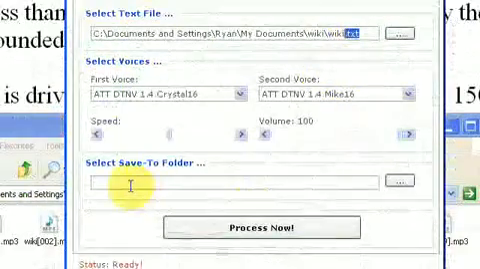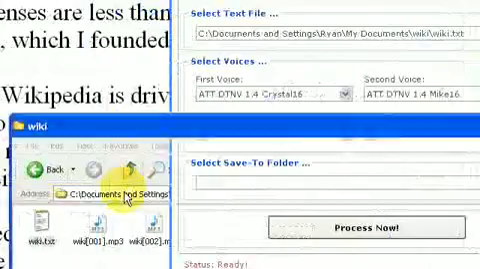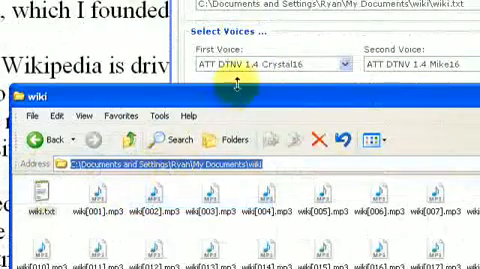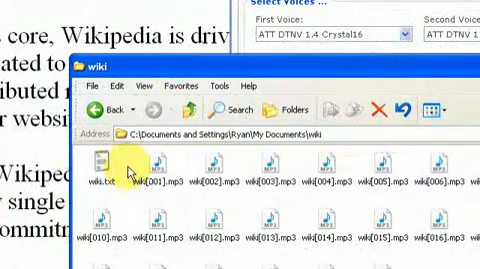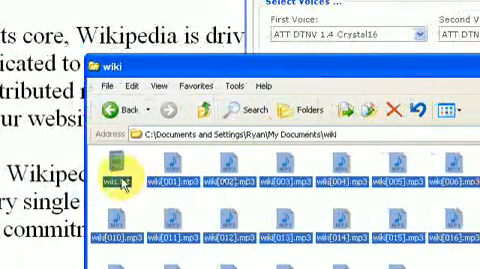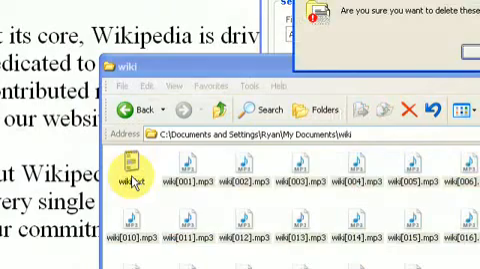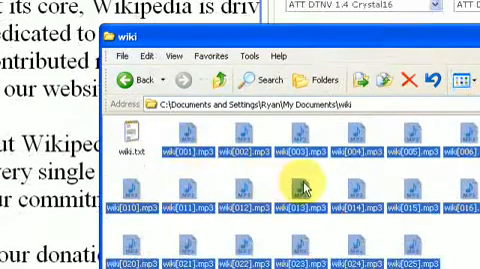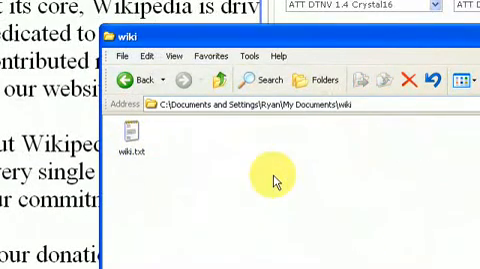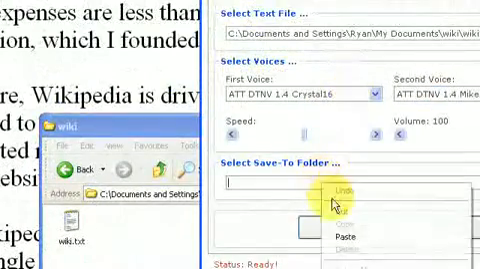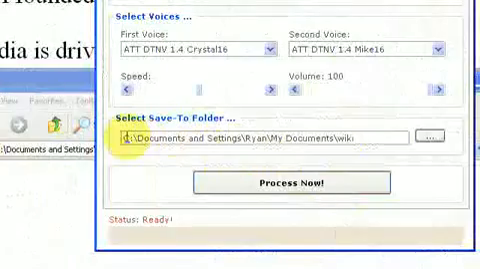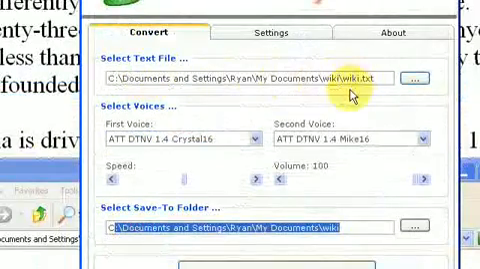And then for the save folder, I'm going to save it in the exact same folder as the input. I've already processed it here, so let me delete these files. One second. I'm just deleting these. I've already done this once, so there we go. So there's no MP3 files in there. There's no magic to this. I'm going to put the output folder in the exact same folder as the input folder.